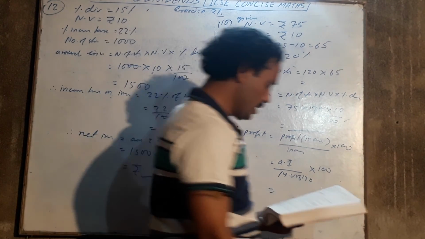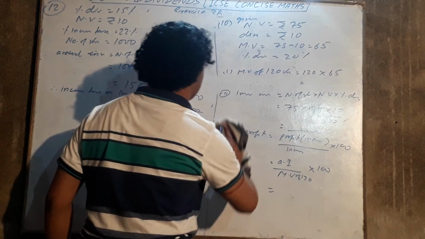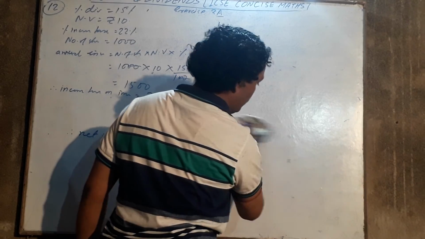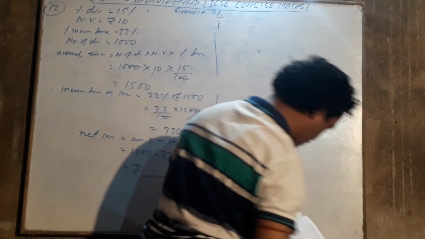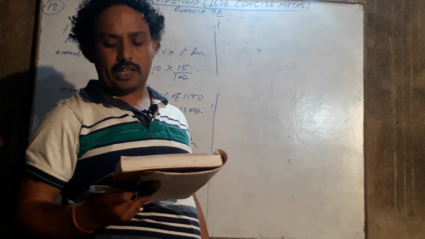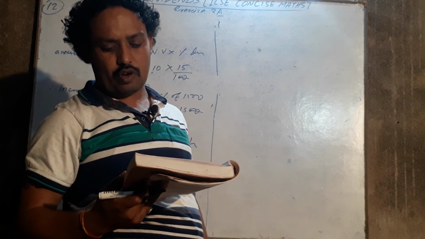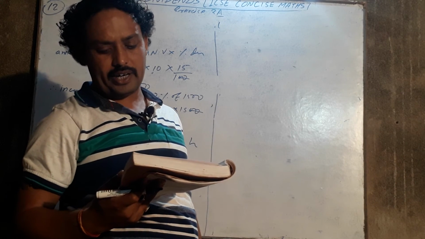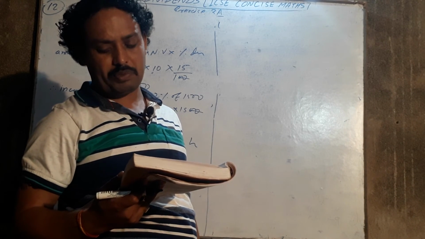Now question number 13. A man invests rupees 8,800 in buying shares of a company of face value rupees 100 each at a premium of 10%.